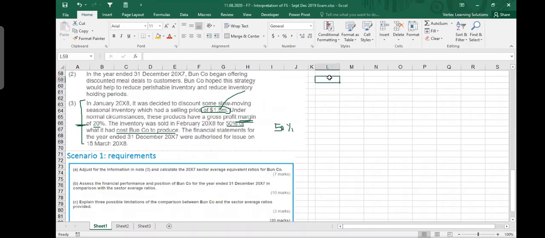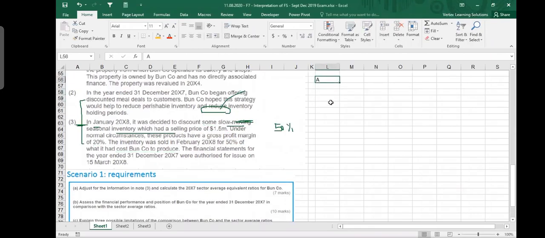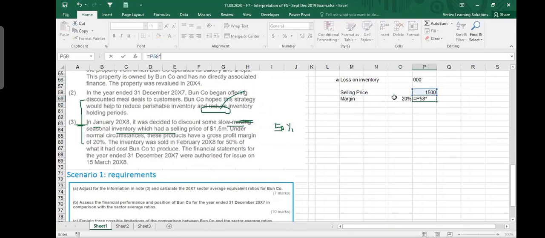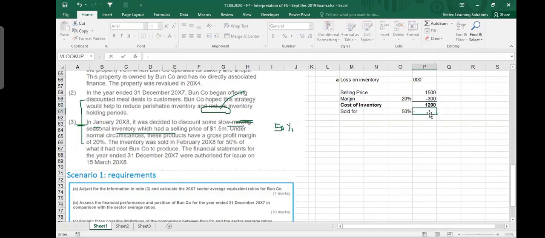Let me write down here, let me find out this requirement A, and what we are planning to do. Let me first find out the numbers, and then we will make a little bit of statement, not a very long statement because we are not required to make comments. We'll say loss on inventory. So selling price was 1.5 million. Usually I write down 3 zeros on the top. So selling price is 1.5 million and margin was 20%. So this multiplied by 20% into -1. This was your profit and this is the cost. We can say cost of inventory. And then we say sold for. How much did you sold for? They said that you sold it at 50% of the cost. So 50% of the cost means that you are selling these goods at 600,000 and there is a loss on valuation of inventory. Okay, so on inventory, you are making a loss of 600,000.